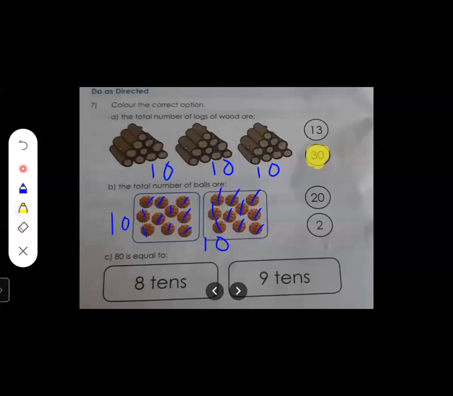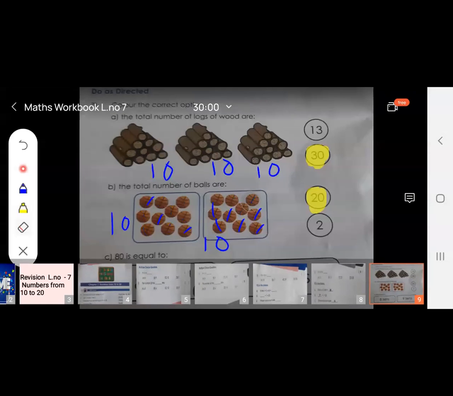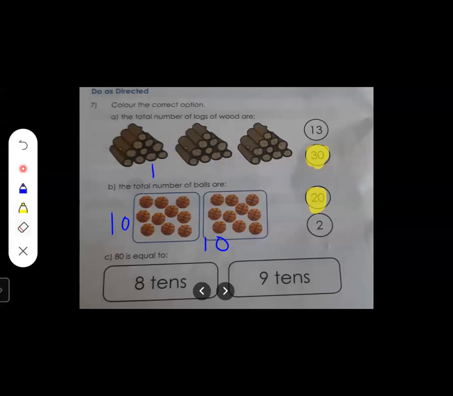So see over here, 20. Here the correct answer is 20. And over here, the correct answer is 30. So 30 and 20. Here there are 30 logs of wood and here there are 20 balls.